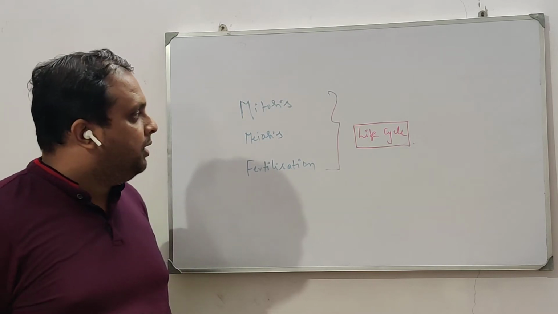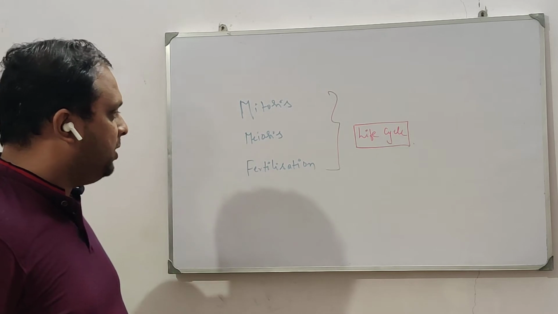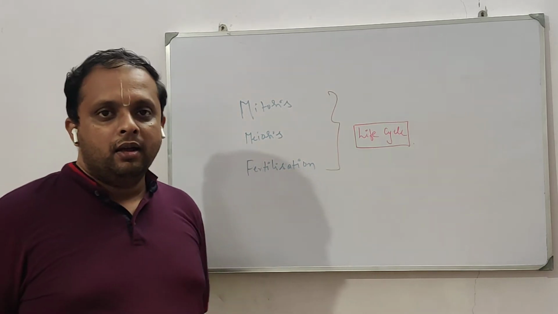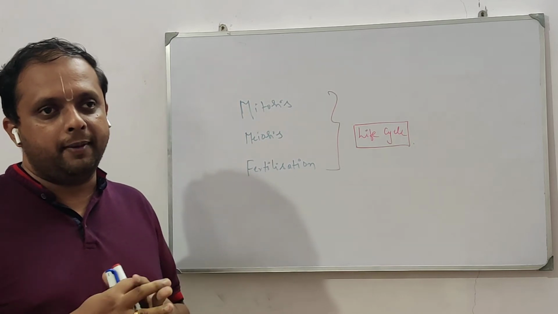I have been receiving a number of questions about mitosis, meiosis and fertilization, and how they are involved in life.